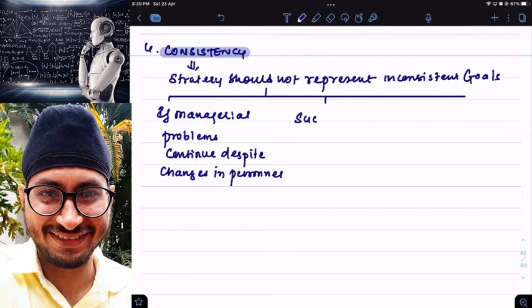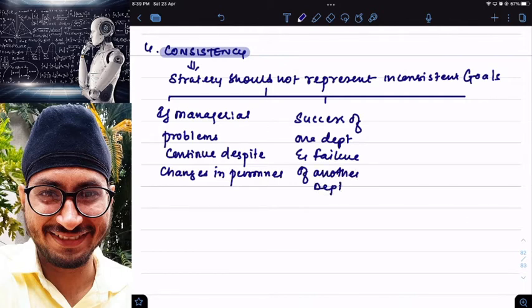Number two, success of one department and failure of another department. Some departments are having success, some departments are having failure. Some departments are having profits, some departments are having losses. This is called inconsistency. I'm not able to maintain consistency.